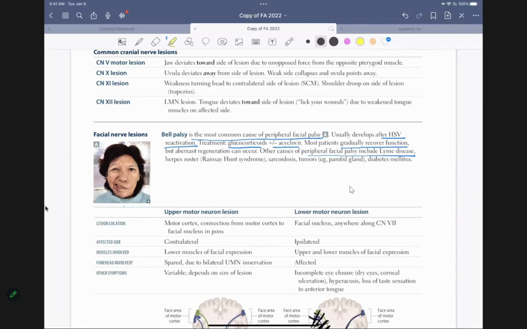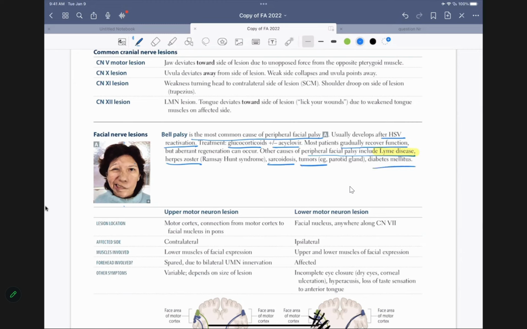I would highlight that. Remember, I mentioned this when we did Lyme disease, right? Where did we talk about Lyme disease? Third degree heart block, AV nodal block, right? All right. Herpes zoster can also cause it, sarcoidosis can cause it, tumor can cause it, diabetes can cause it. So many things can cause it, folks, okay?